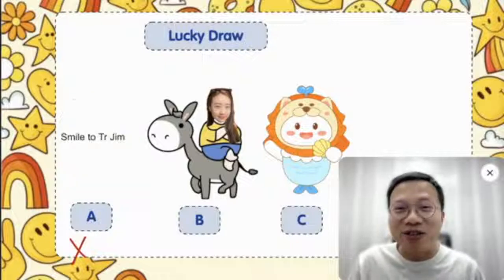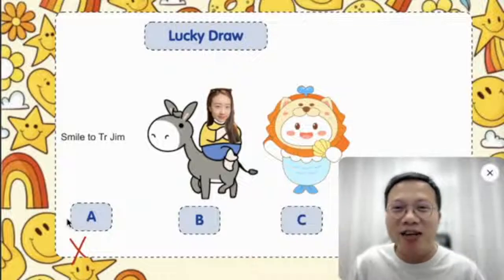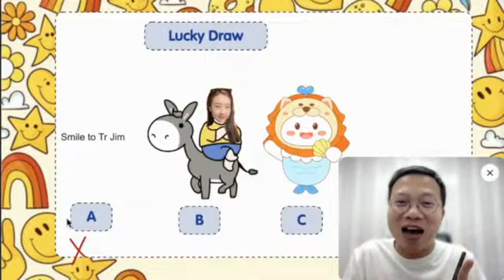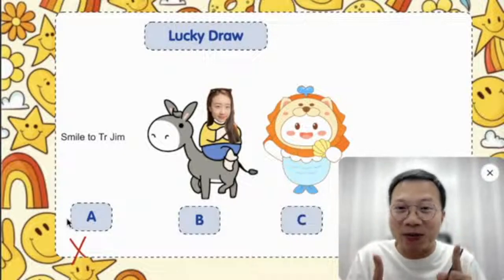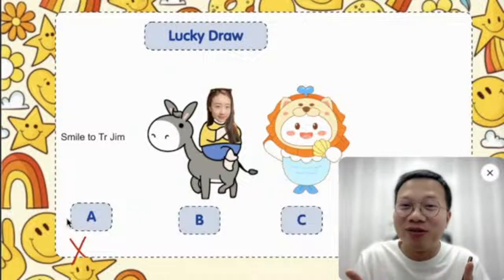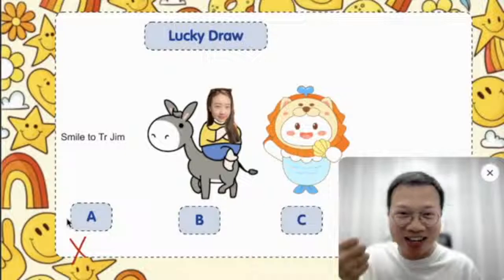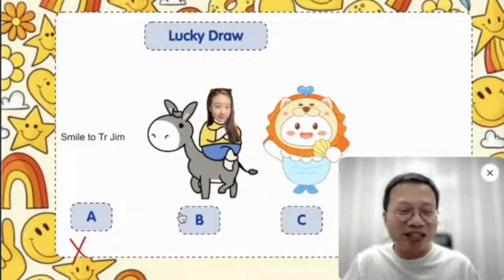Okay, you need to give me a big smile. Come on, everybody. Make sure you give me a big smile, okay? Yes. I'm expecting a big smile, or maybe a laugh. You can also laugh. Okay, good. So now let's move on.